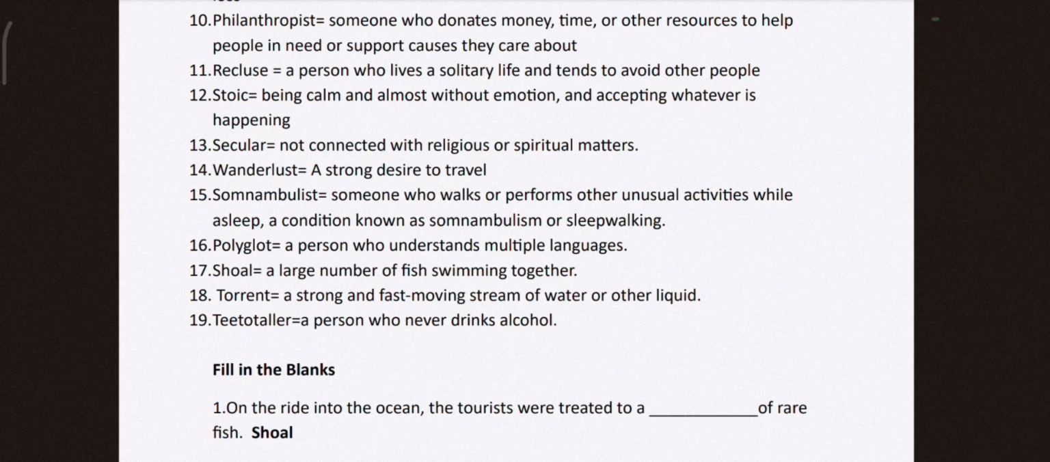So somnambulist is a sleepwalker. Polyglot is a person who understands multiple languages. P.V. Narasimha Rao is a polyglot. Shoal, large number of fishes swimming together. Torrent, a strong and fast moving stream of water, gush of water. Teetotaler is a person who never drinks alcohol.